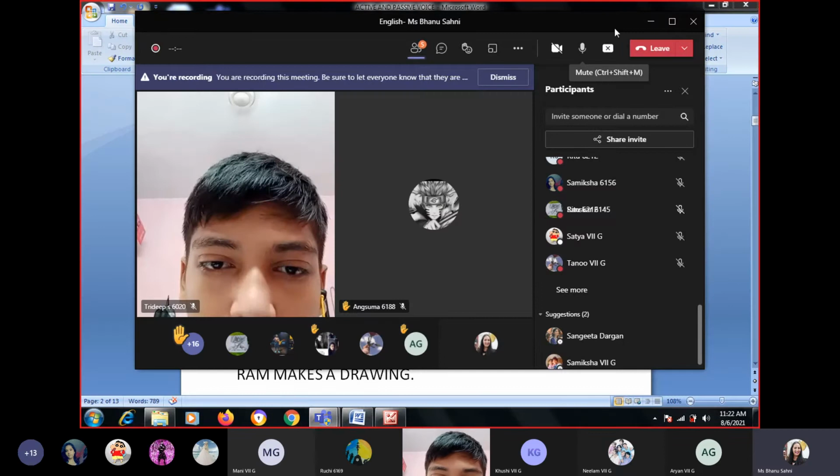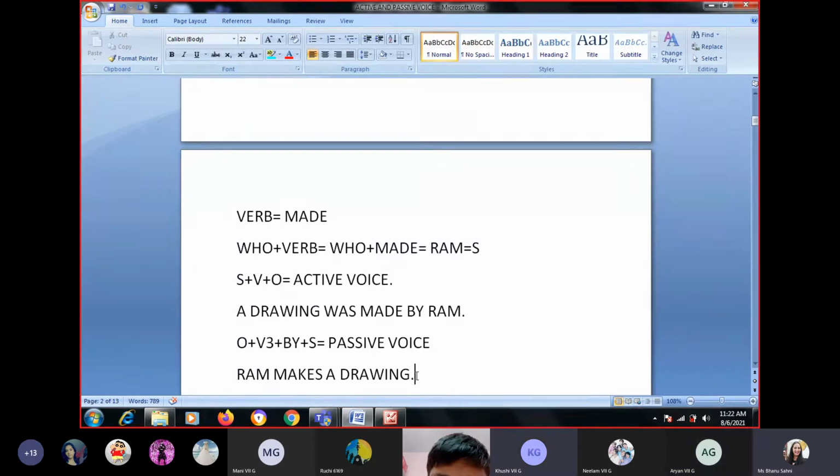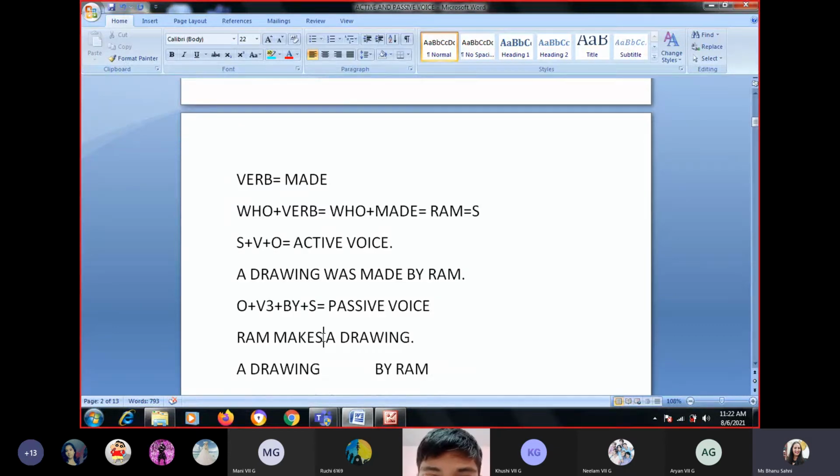Bacho, what is the object in this sentence? Ram makes a drawing. A drawing. Then the agent by is given. Now the tense: present, past, future? Present. Makes is present.